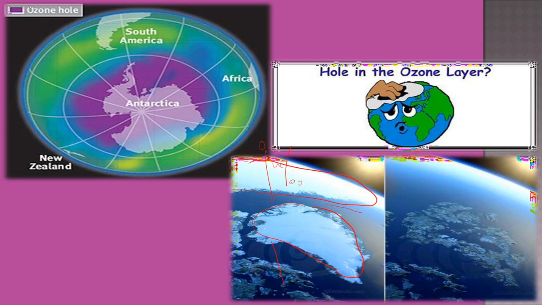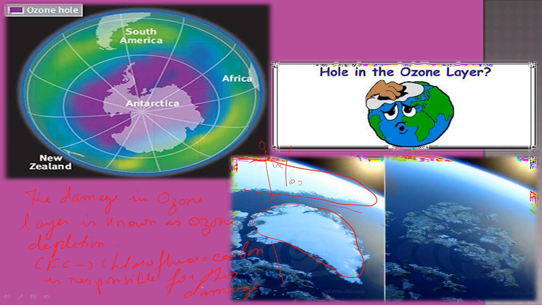I'm writing over here: the damage in the ozone layer is known as ozone depletion, and this is only happening because CFC, that is chlorofluorocarbon, is responsible for this damage.